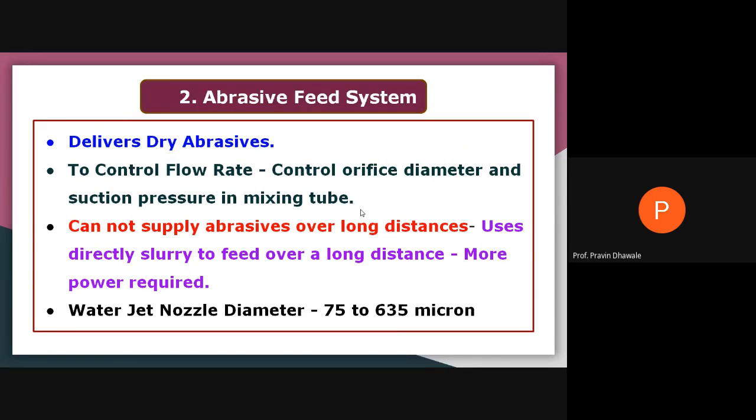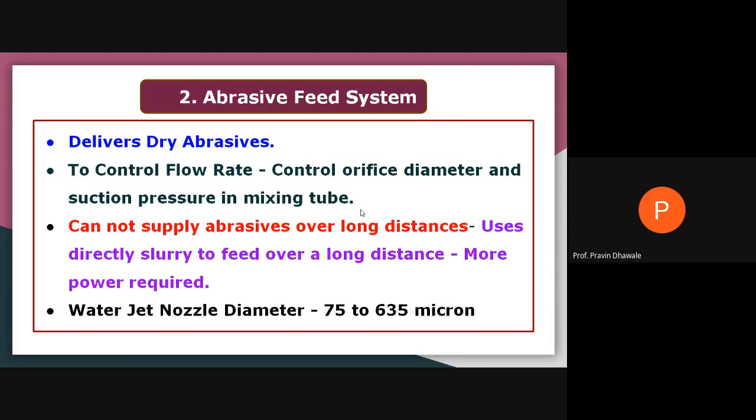So this is the abrasive feed system where we can supply dry abrasive, and we can control the flow of the abrasive by controlling the diameter of the orifice and suction pressure in the mixing chamber. And in case of feeding abrasive up to a longer distance, you cannot use the dry abrasive. You may prefer the slurry form of abrasive plus water.